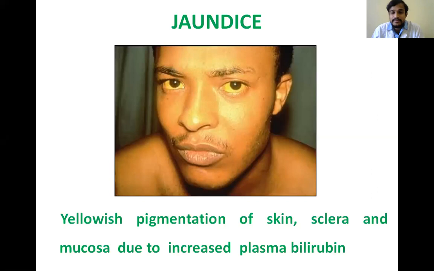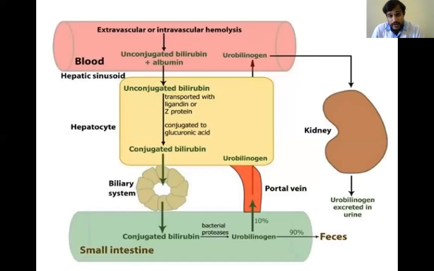Then coming to the basics, where are we getting this bilirubin from? We know that RBCs are lysed after 120 days. So after 120 days, due to lysis of RBC, hemoglobin is released into the blood. And this hemoglobin is broken down into heme and globin. And by the degradation of this heme, we get bilirubin. The bilirubin that we get by the degradation of heme is unconjugated bilirubin or indirect bilirubin, which is not attached to any conjugates.